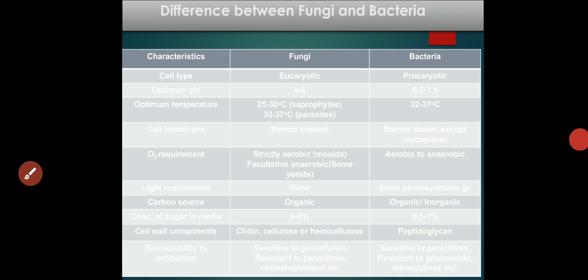Here I am showing the basic difference between fungus and bacteria. This is important from the point of view of your exam, so you should look at it. There is no need to explain deeply here because we have already covered bacteria.